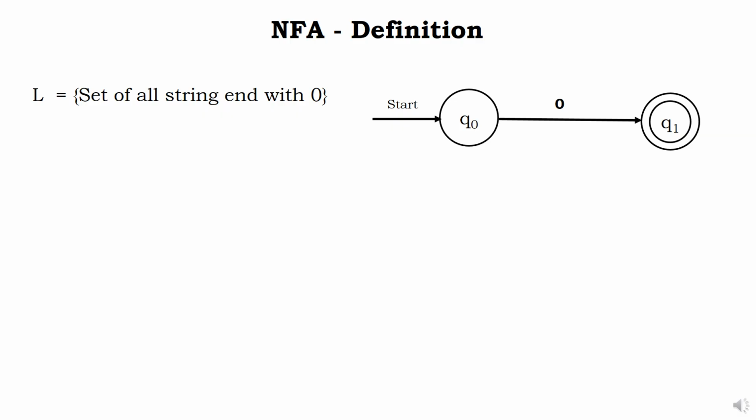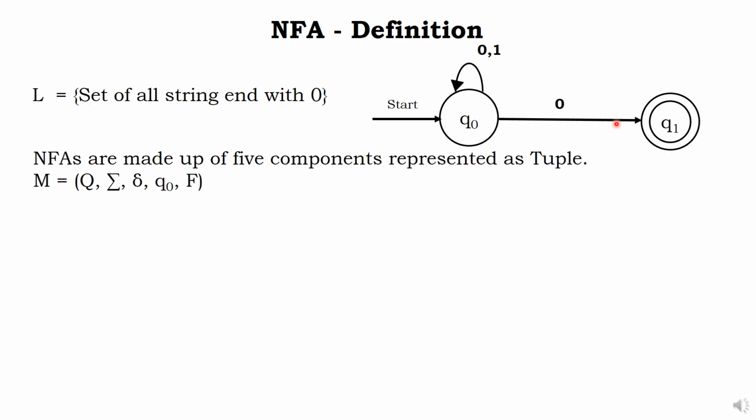Let us have a simple definition for NFA. I have taken an example. For Q0, if you give 0, it is Q1. What is L? It is the set of all strings that end with 0. If it ends with 0, the beginning can be anything, 0 also, 1 also.